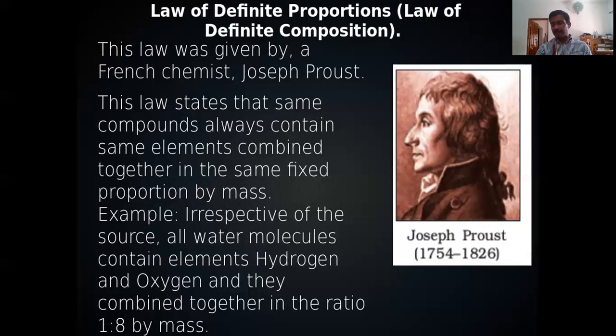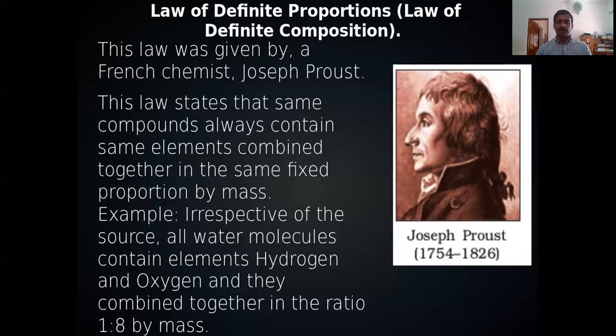This law is very simple, and I think it is very clear to you. If we collect any substance from anywhere, it will have some constituent elements in it. And the ratio of the elements in that compound will be the same if we collect it from anywhere else.